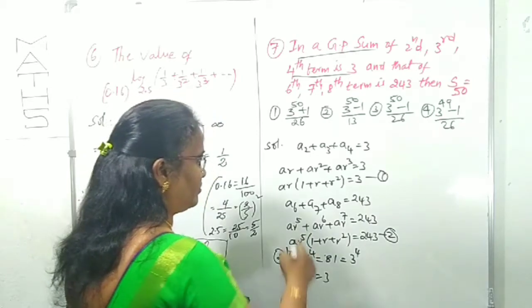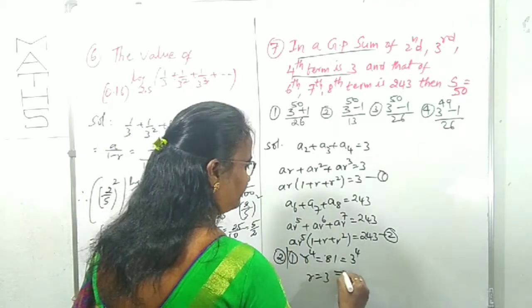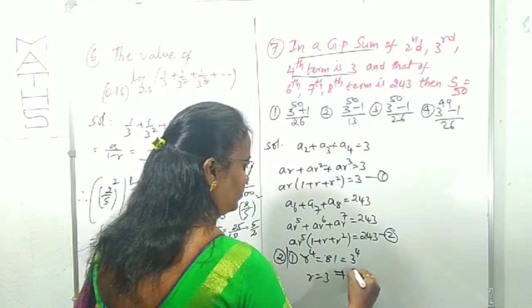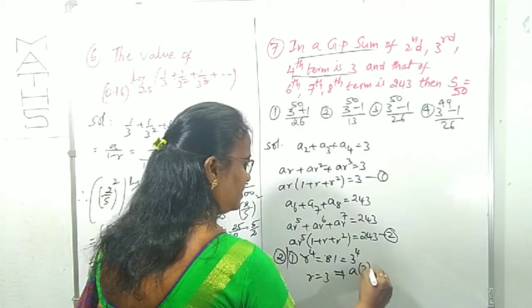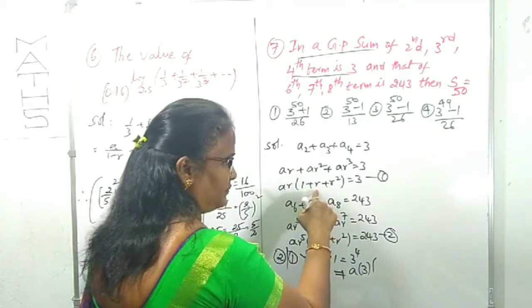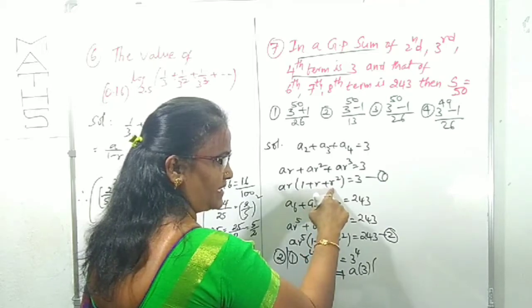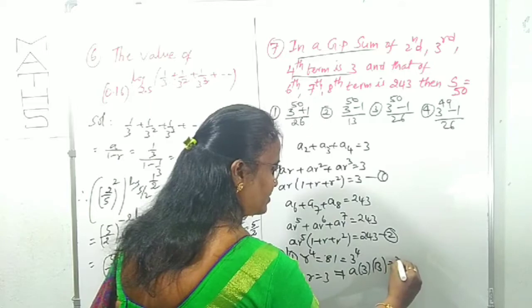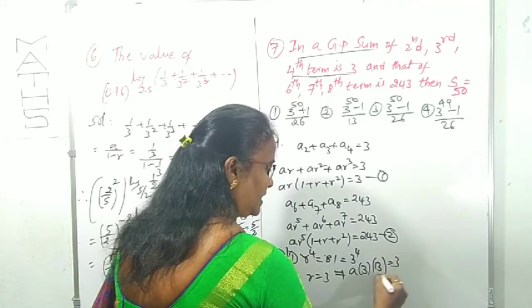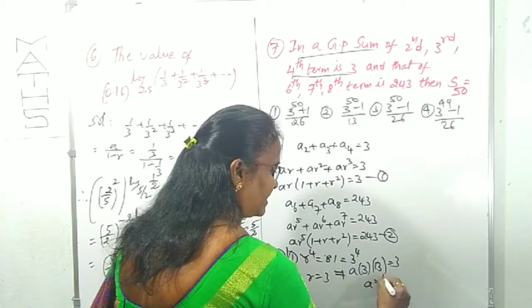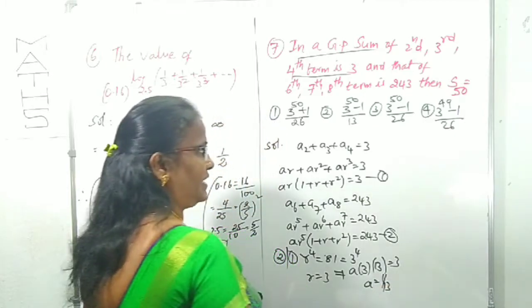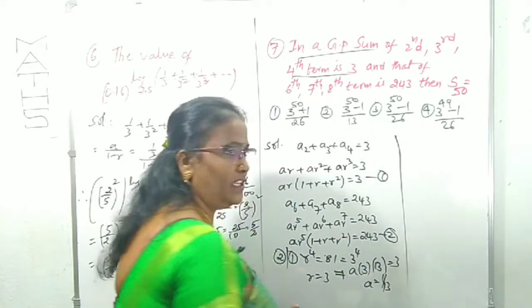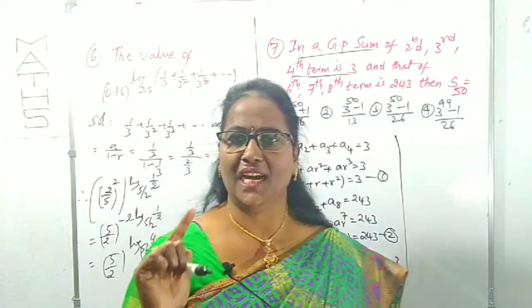If r is 3, what about a? Substitute in equation 1. a we don't know. r is 3. Here 1 plus 3 is 4. 4 plus r square, which is 9, 4 plus 9 is 13, equals 3. 13 a is 3, 3 cancels, a is 1 by 13. Okay. You know a value 1 by 13 and r value 3.